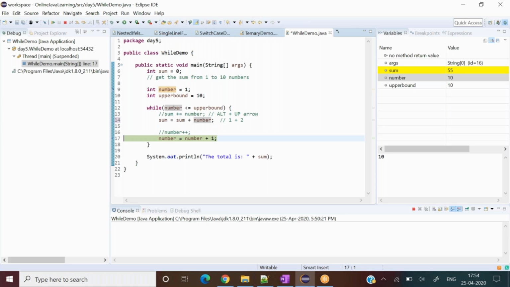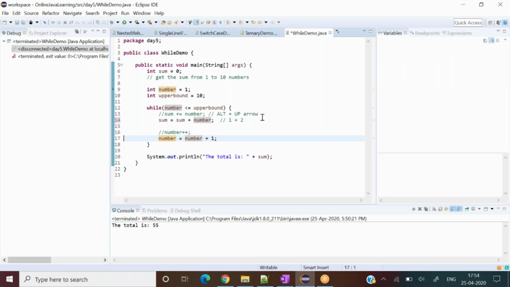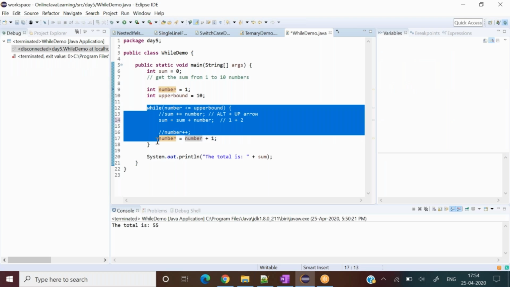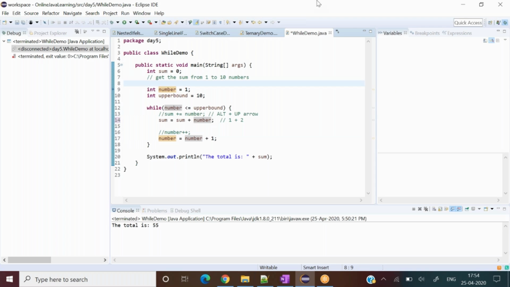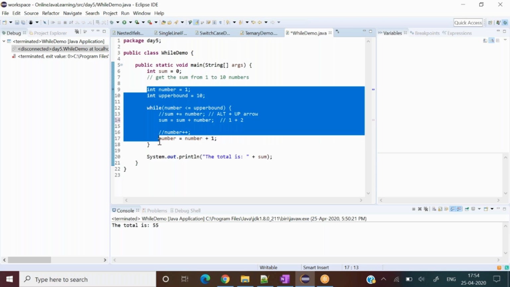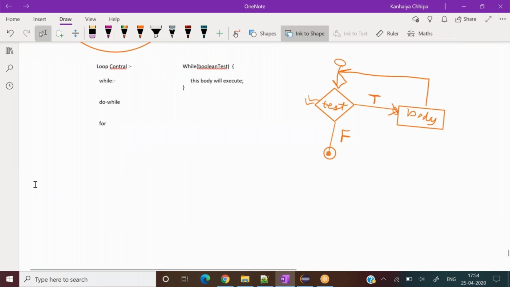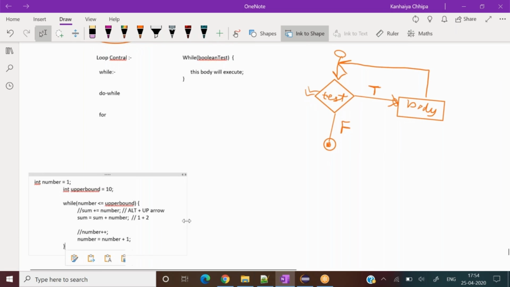I'm not sure how you got 55 again. Okay, you are not sure how I got 55 here, right? Okay, let me write this program. Because the drawing tool is not working right now, and I don't want to stop recording and re-login, let me go to the notebook and I'll show you by drawing there. Okay, this is my program.